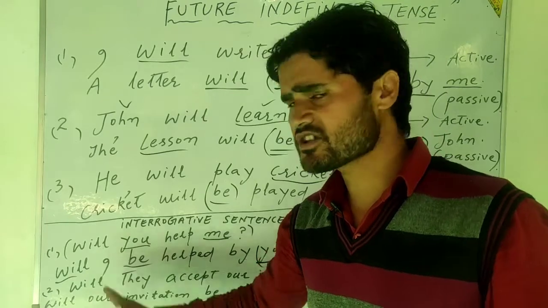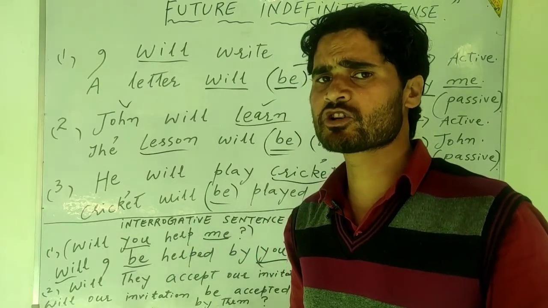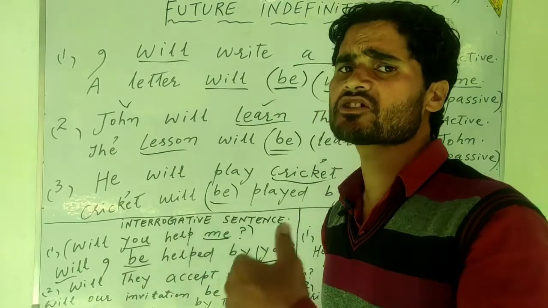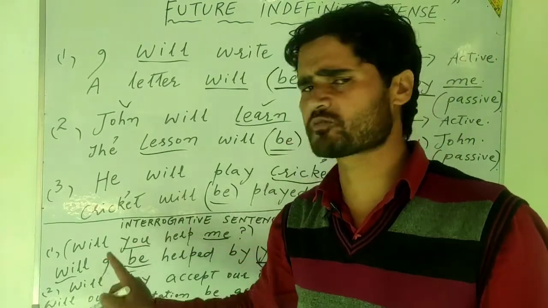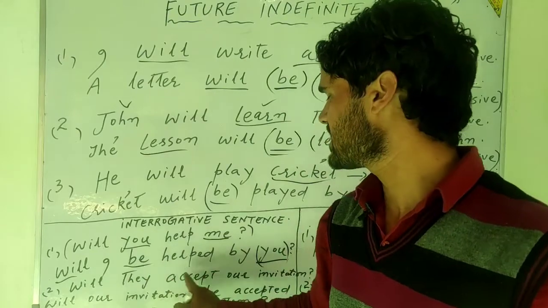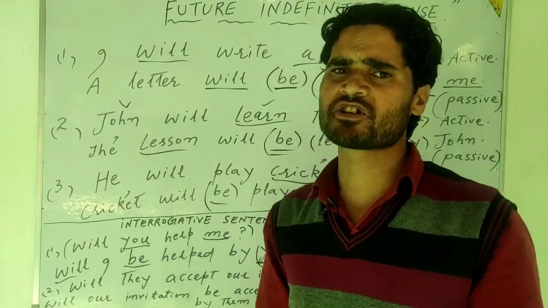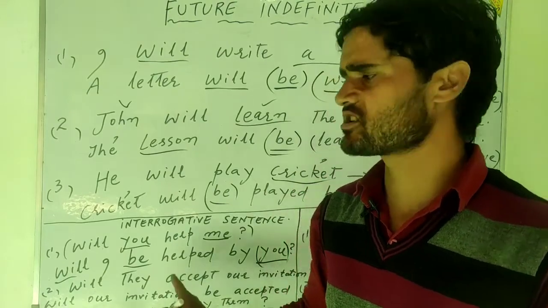Here I is not someone who is going to help someone, no, but someone else is going to help I. That is why it is object. So, will I be helped by you? So between will and be, the object must be introduced here.